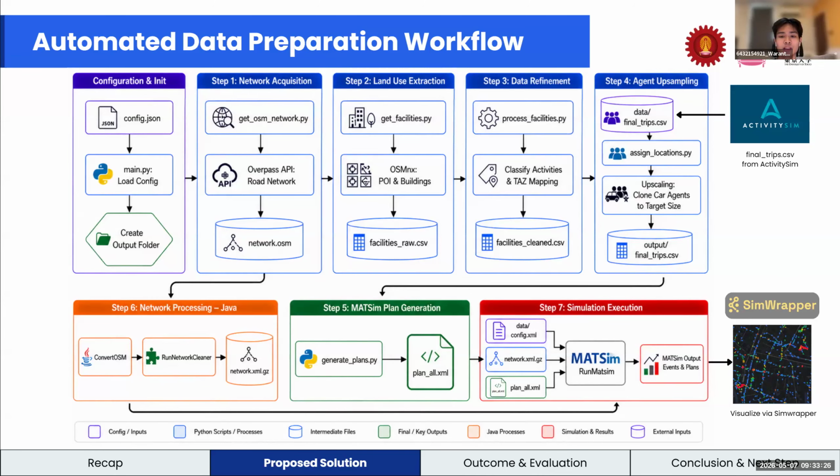The first step is network acquisition. The second step is land use extraction. The third step is data refinement. The fourth step is agent upsampling, where we use the final_trips.csv from ActivitySim as the main input for expanding the agents. Then the fifth step is MATSim plan generation. The sixth step is network processing. And the seventh step is simulation execution. I will go into the detail of each one next.